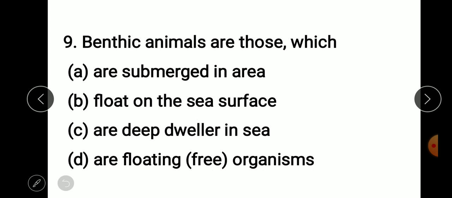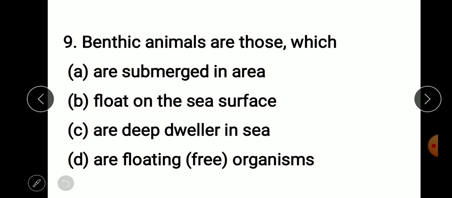So the snail is an example of benthic animals. Similar species are those which preferably live in bottom sediments, either attached or resting on them, and those are basically called benthic.